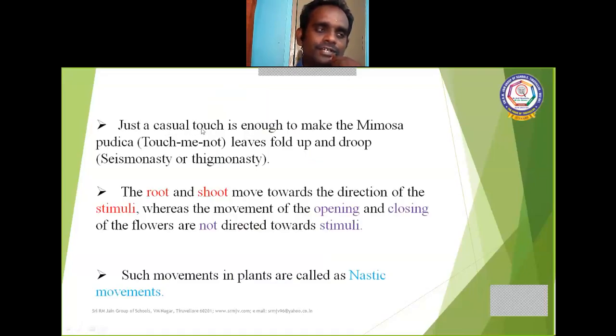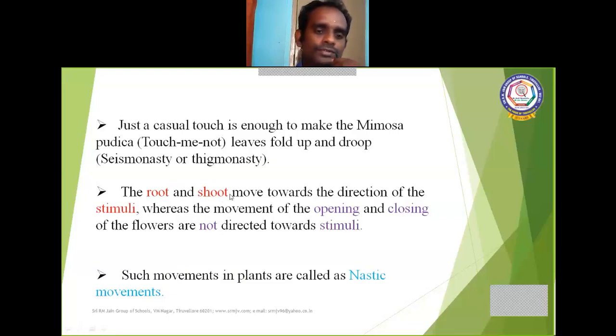Just a casual touch is enough to make the Mimosa pudica, the touch-me-not plant, fold up its leaves and droop. If we touch the Mimosa pudica leaves with our hand, all the leaves fold up and droop.